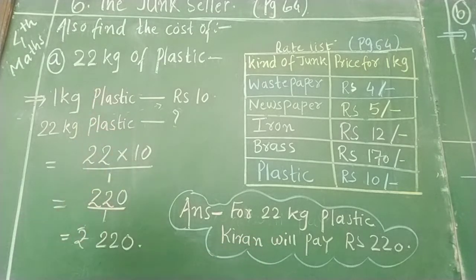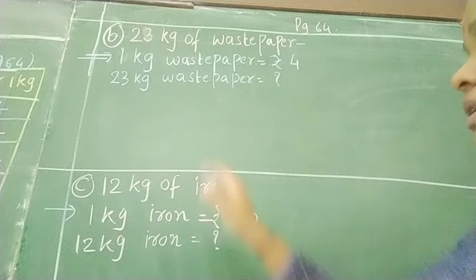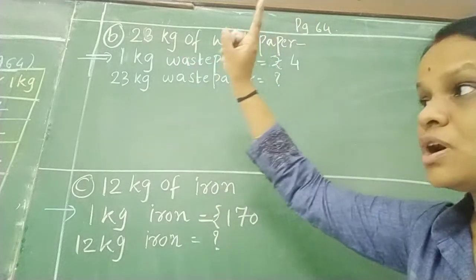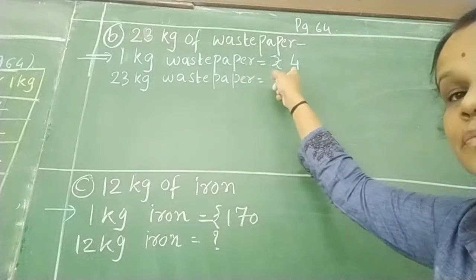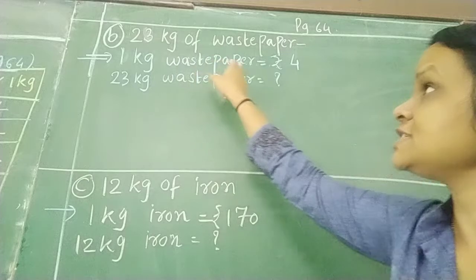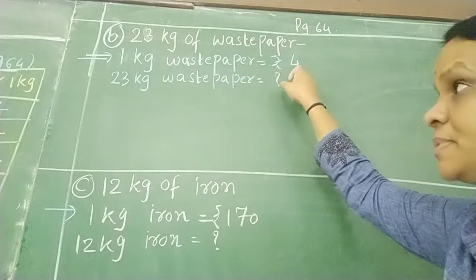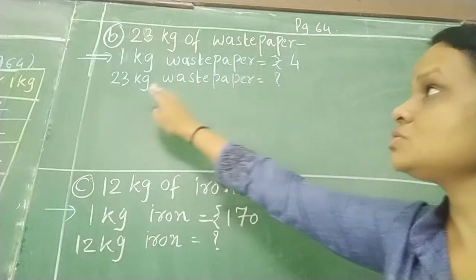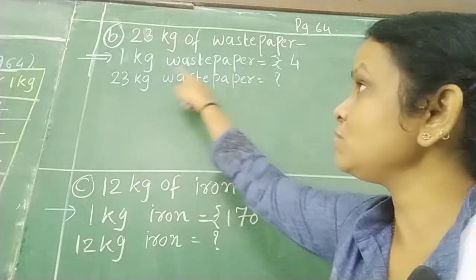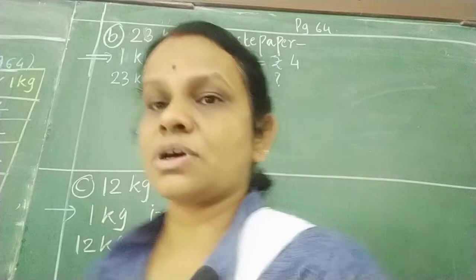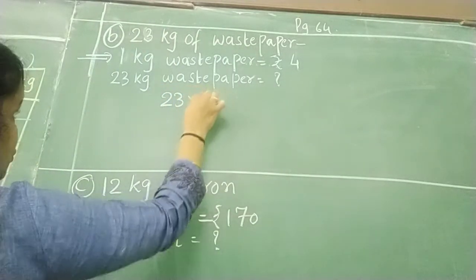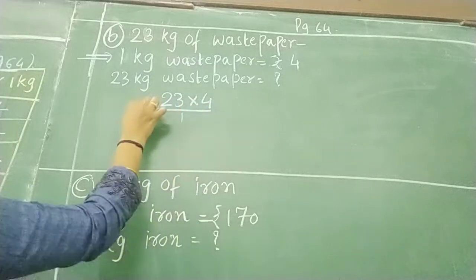Now let's see the B. So B, 23 kg of waste paper, right? So for 1 kg waste paper, rupees 4. It is given in the chart. From chart I have taken. So for 1 kg waste paper she has to pay rupees 4. So for 23 kg waste paper, how much she has to pay? So what will we do? Cross multiplication. So let's do cross multiplication here. 23 multiplied by 4 divided by 1.